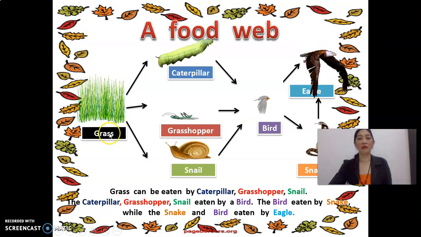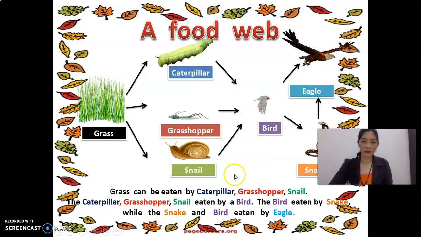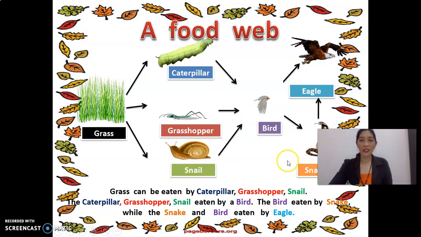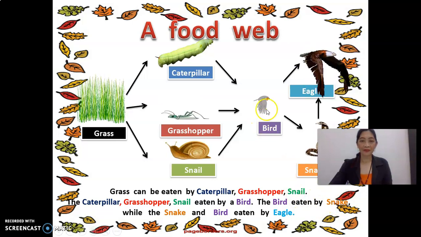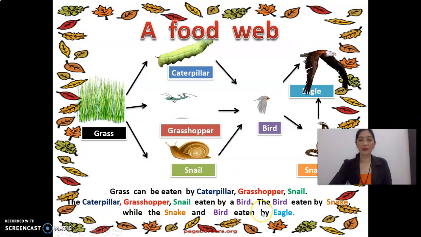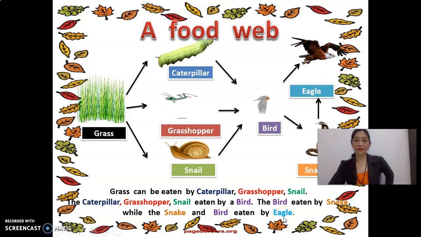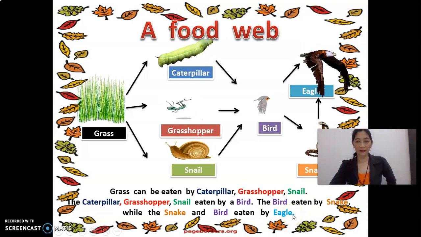Again, grass eaten by caterpillar, grasshopper, snail. Then the bird eaten by snake, while the snake eaten by the eagle, and the bird eaten by an eagle.